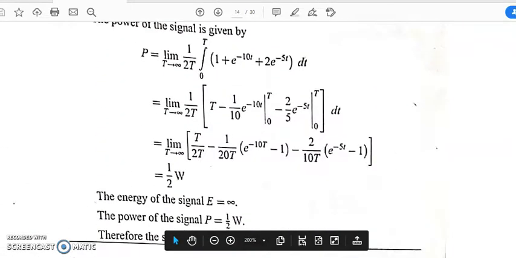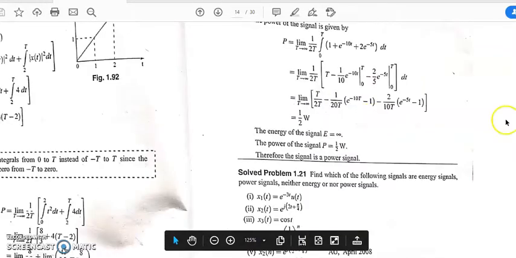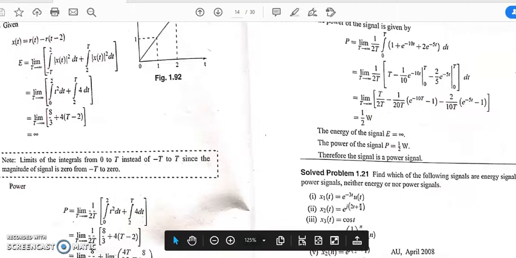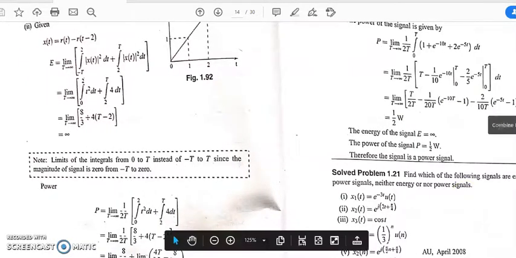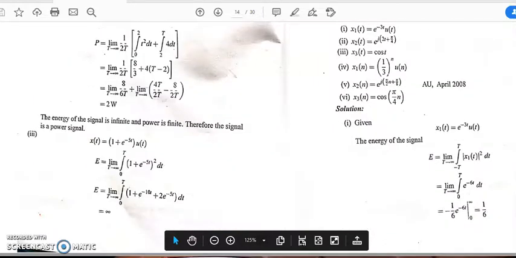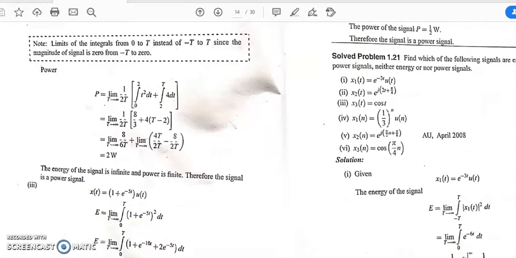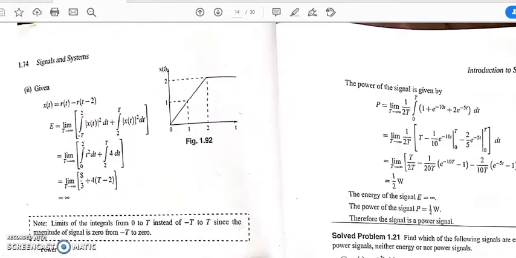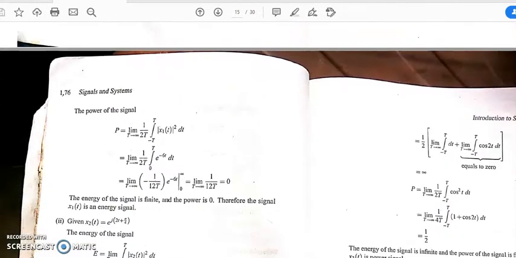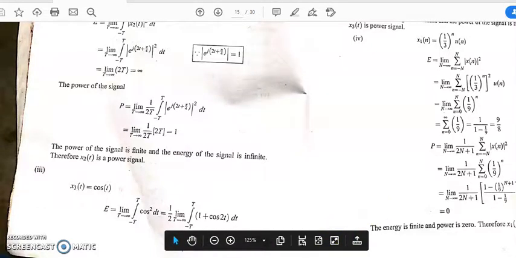Okay. So let's see the other problem. So let's go for this problem. x(t) equal to cos t.